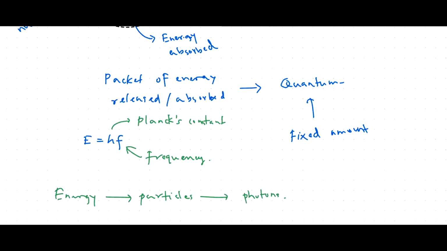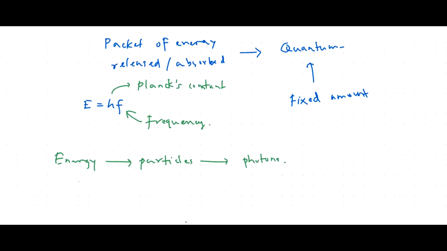Albert Einstein said that radiant energy can behave like a particle if the correct conditions are provided. Then Louis de Broglie thought, if radiant energy can behave like particles, if it has the characteristics of particles, then particles can behave like waves, or they can have the properties of waves under correct conditions.